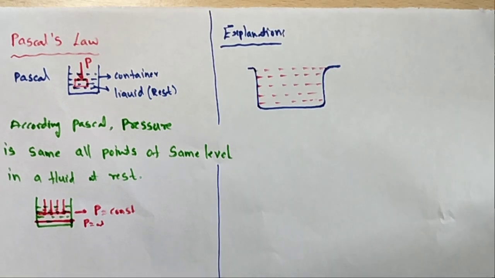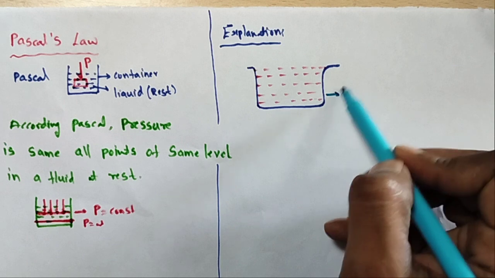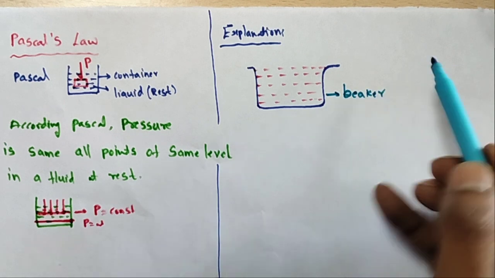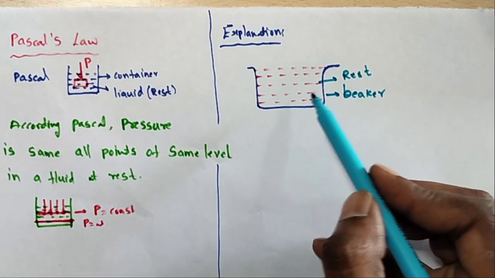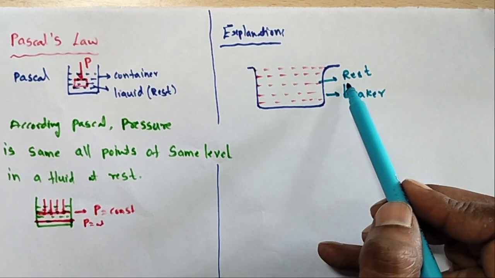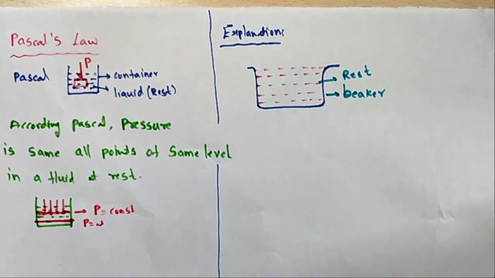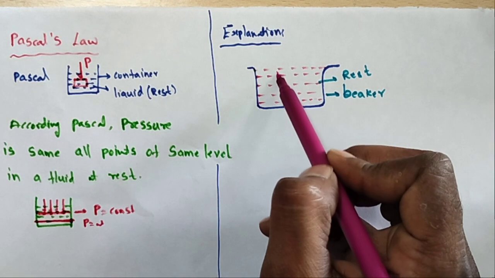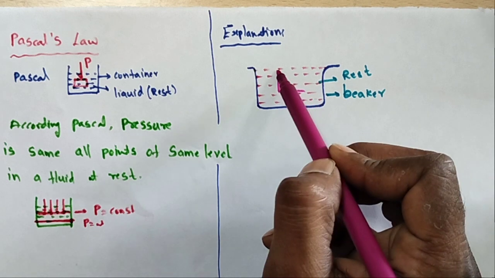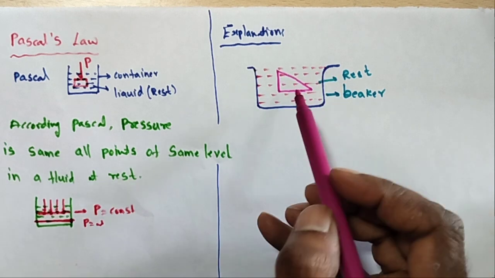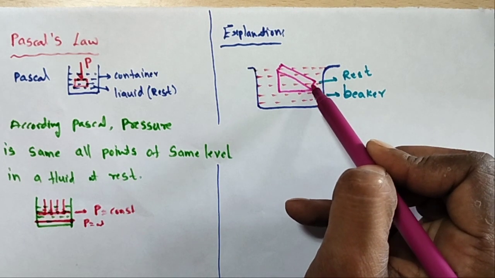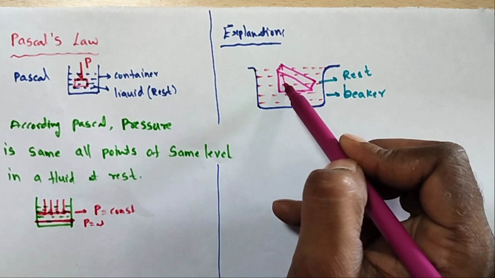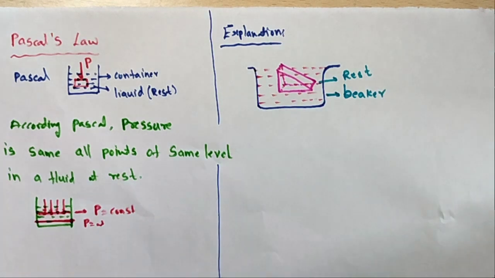Here is the explanation. Let us take one beaker. The beaker contains a fluid. The fluid is at rest, maybe water or any liquid. In this fluid I am taking a right angle prism, like this. What are the sides of this prism?